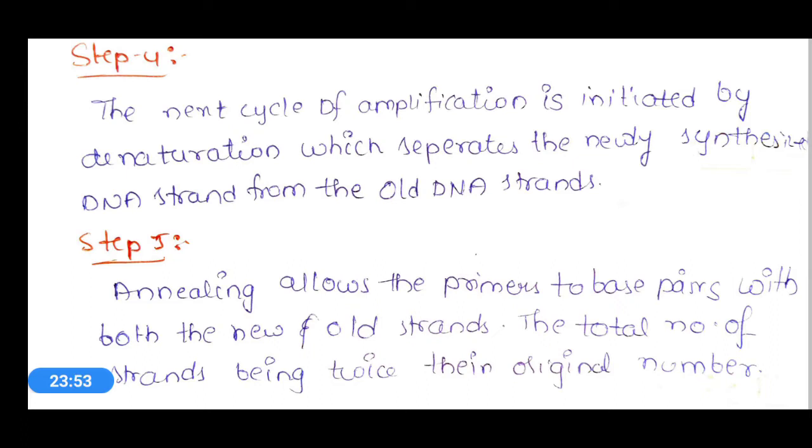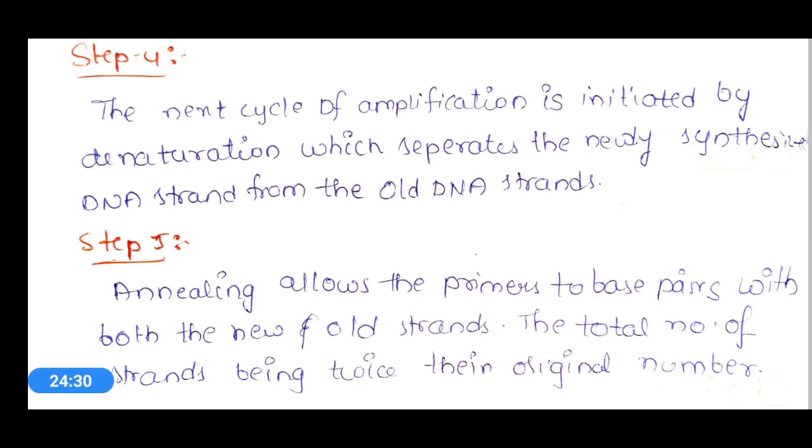The first step is called the denaturation step. In the first step it is denaturation, the second step is again annealing, the third step is synthesis, and the fourth step is again denaturation. Okay, the newly synthesized single stranded DNA is separated from the old DNA. And again the annealing process will be continued for n number of times.